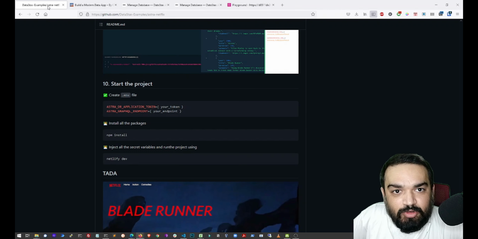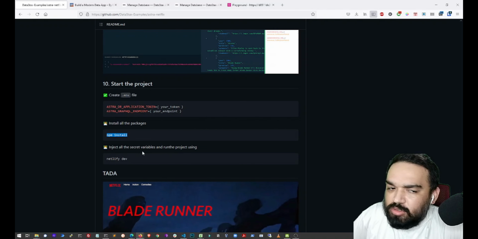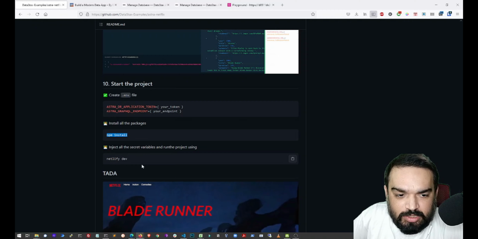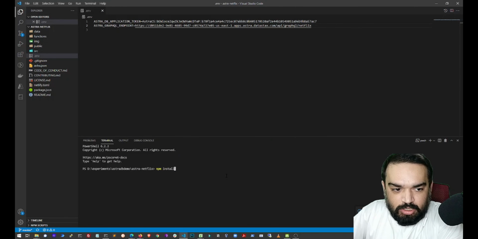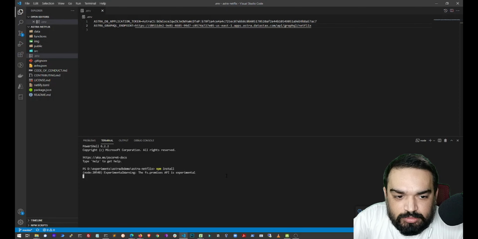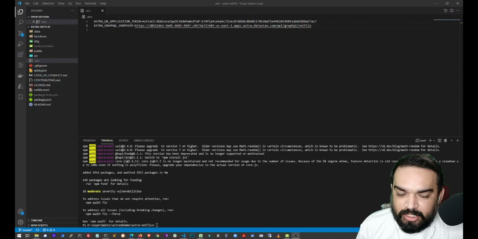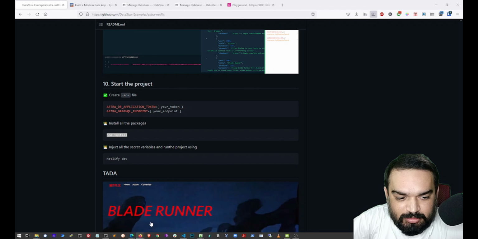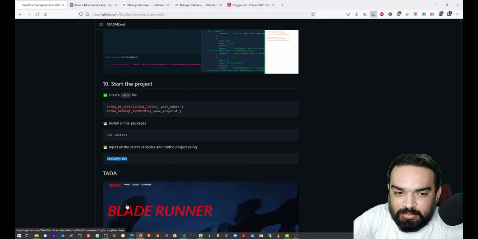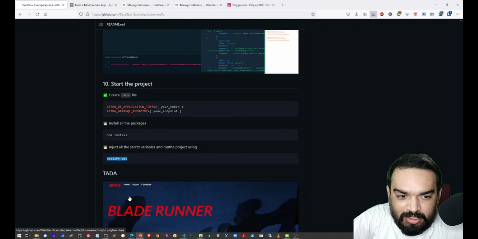The next step here would be npm install to install all the dependencies that are being used in the project. So I'm going to do npm install. Great. So that will definitely take about a couple of minutes. And once that is done, let's go back to our steps. I'm just diligently following the steps. The next step is to run Netlify dev. What this will do is basically run a dev environment on your PC.